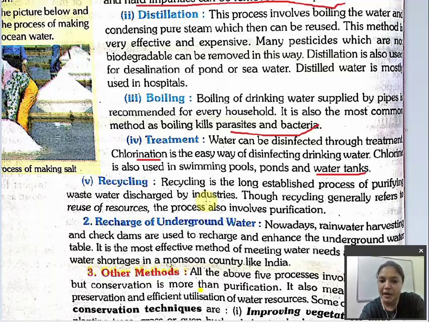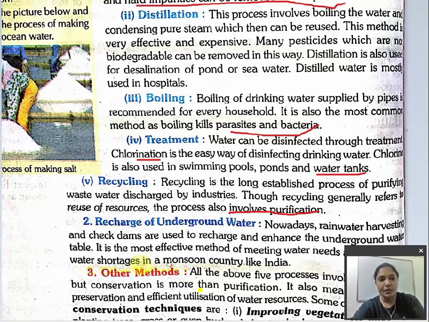That means the waste water is purified again and made back into fresh water. That is called what? Recycling of water. Though recycling generally refers to the reuse of resource, the process also involves purification. Though it is reuse of resource, it also involves what? Purification. We have to purify the water, then only we can reuse it. Without purification, we cannot use that recycled water.